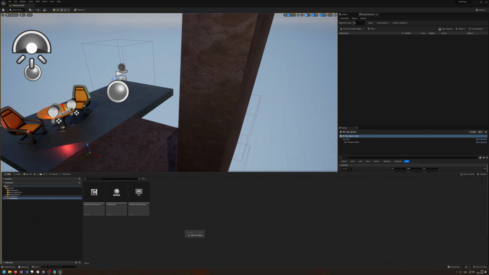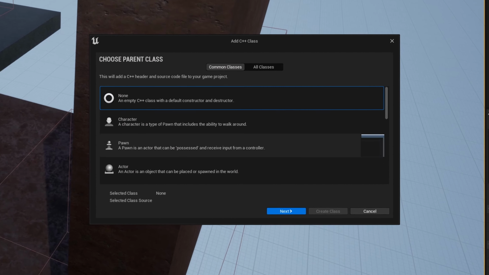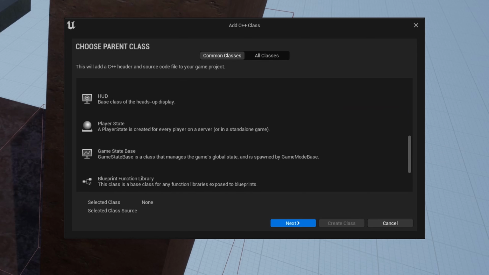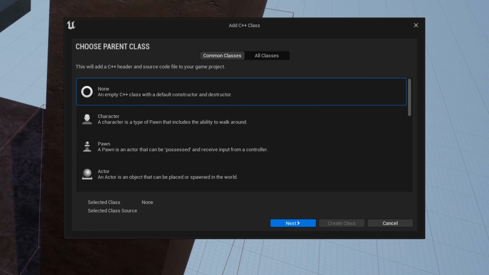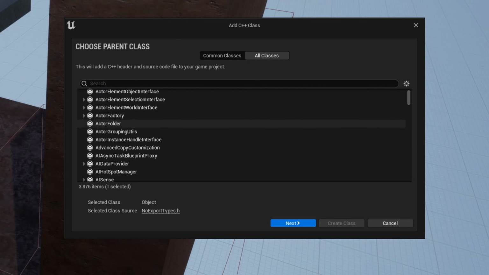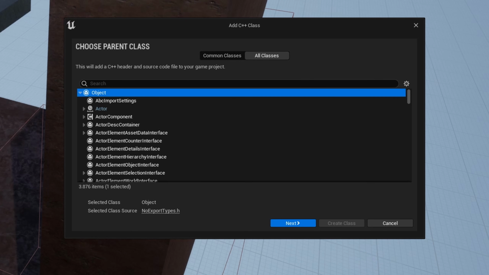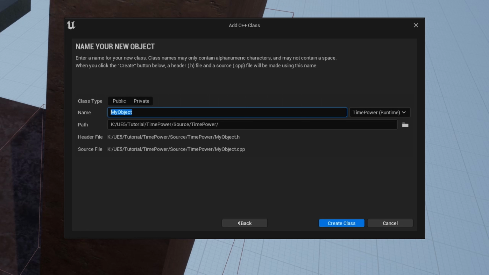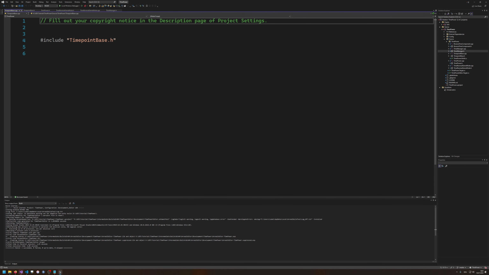Alright, so first of all, I want to create a new C++ class. I'm going to zoom in the future because now this one is not properly scaled. Alright, so let's go to all classes here because we don't need a common class, and let's select object. So we're not going to use an actor, none of these advanced things, just a plain good old object. Never used them actually before, but object is basically the most primitive type you can inherit from. I'm going to call this Timepoint base. So Timepoint base is our basic time point. Create this class. There we have it.